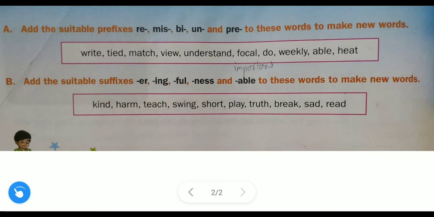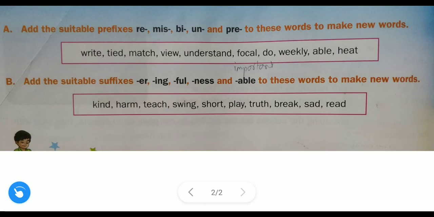What is that? Kind. What is the proper suffix for this word? Remember, suffixes we add at the end of the word, not like prefixes. For kind, ness is the proper suffix. Kind plus ness, that is kindness. New word is formed. Next, harm. Which will we use? Ful. Harmful. Harm plus ful, that is harmful.